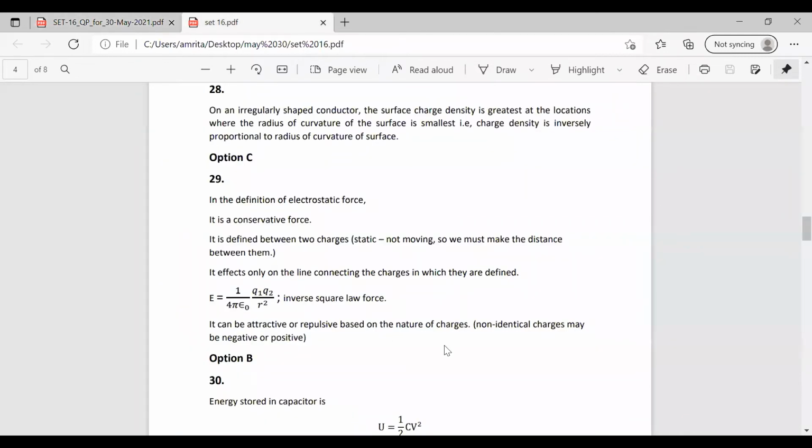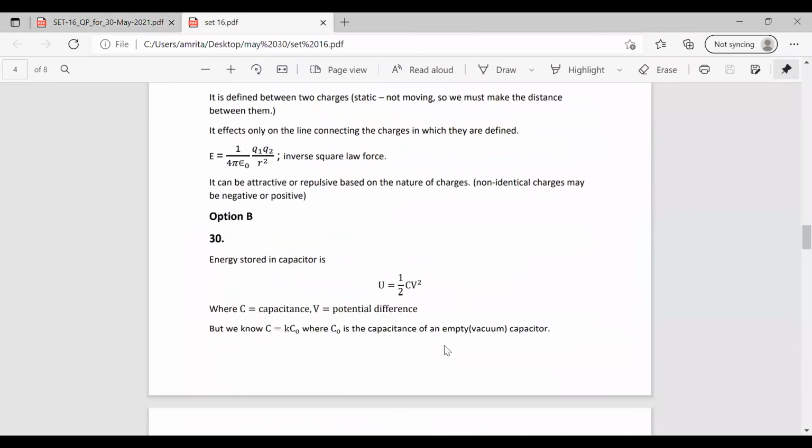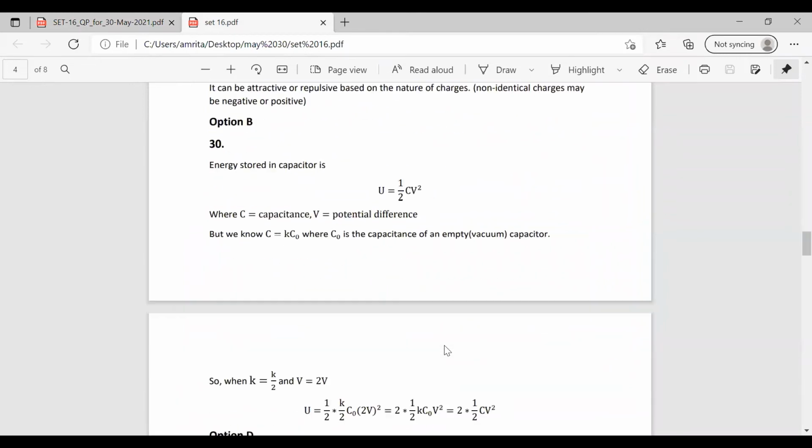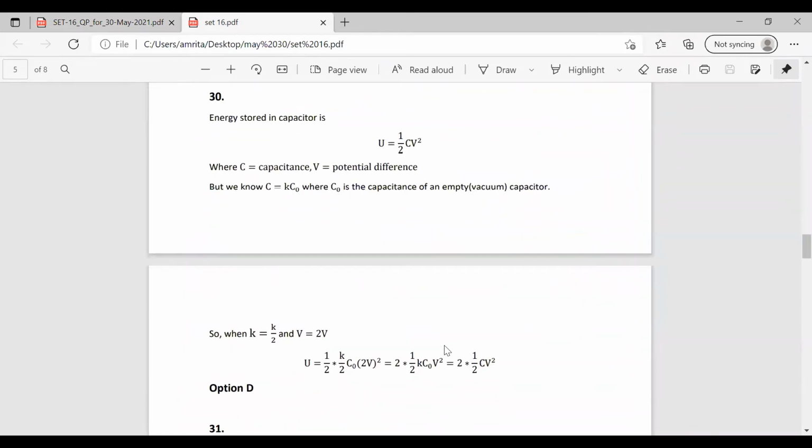We know the equation for the energy stored: E or U is equal to half into CV square, where C is the capacitance and V is the potential difference. We know that C can be written as K into C0, considering C0 as the capacitance of an empty or vacuum capacitor. So we replace the equation as 1 by 2 into KC0 into V square.